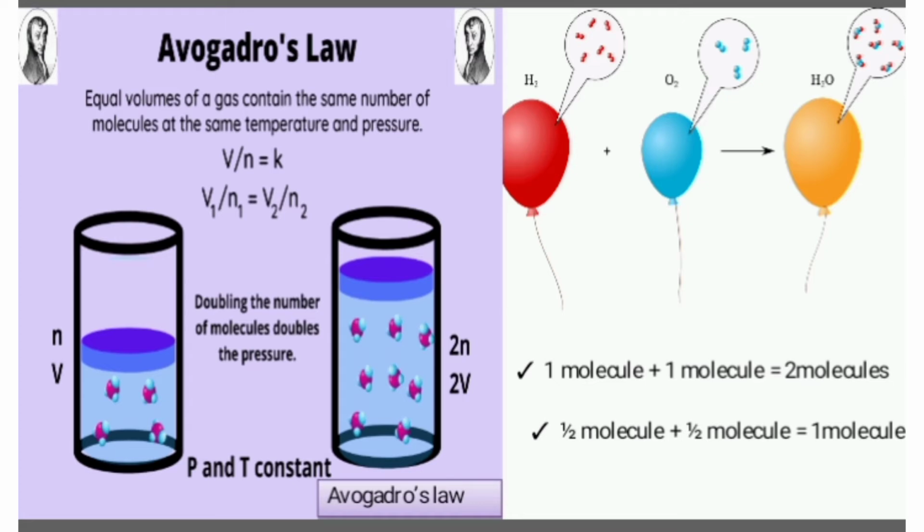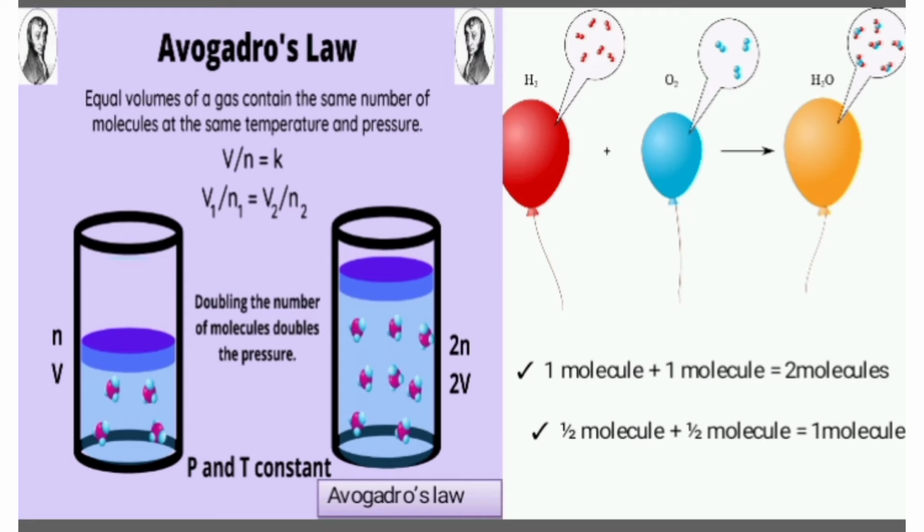So one molecule of hydrogen gas reacts with 1 molecule of oxygen gas to give 2 molecules of water gas. Subdivided, half a molecule of hydrogen gas reacts with half a molecule of oxygen gas to give one molecule of water vapor.